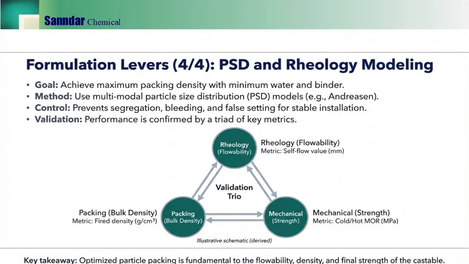Here the focus is packing and flow. The goal is maximum packing density with minimum water and binder, often guided by multi-model PSD models such as Andreasen. If PSD and rheology are not controlled, we see segregation, bleeding, or full set, which later become penetration paths or spalling initiation sites. The slide emphasizes a validation trio: flowability, bulk density, and mechanical strength, cold, hot, and more.